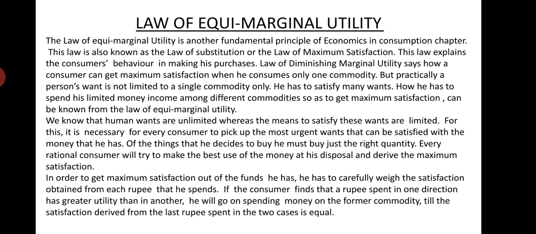So a consumer has to satisfy many wants. How he has to spend his limited money income among different commodities so as to get maximum satisfaction can be known from the law of equimarginal utility. We know that human wants are unlimited, whereas the means to satisfy these wants are limited. For this, it is necessary for every consumer to pick up the most urgent wants that can be satisfied with the money that he has.